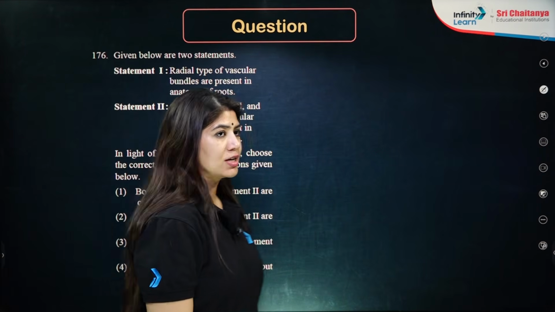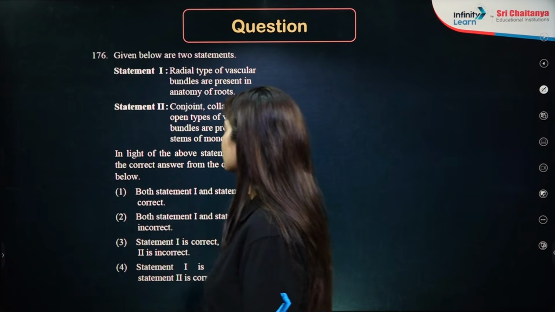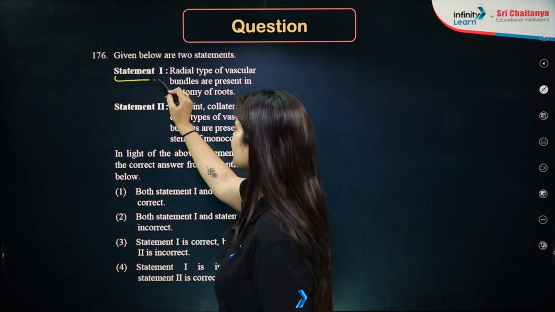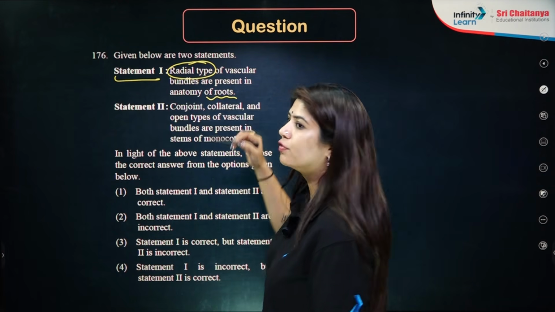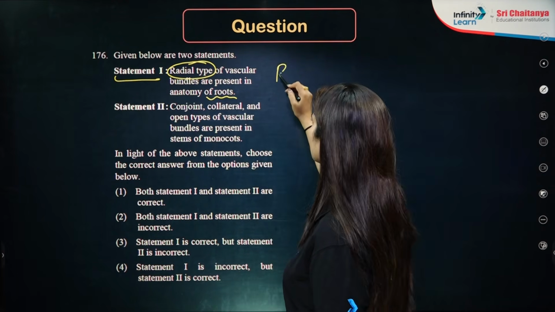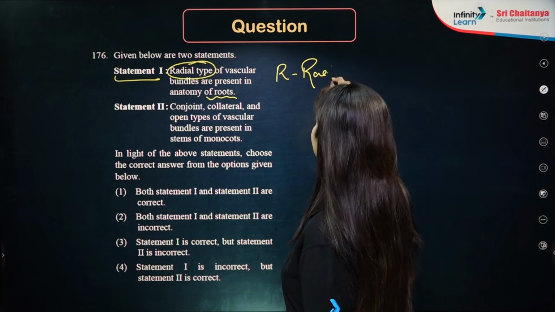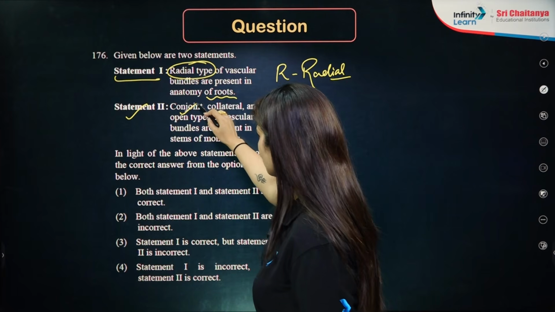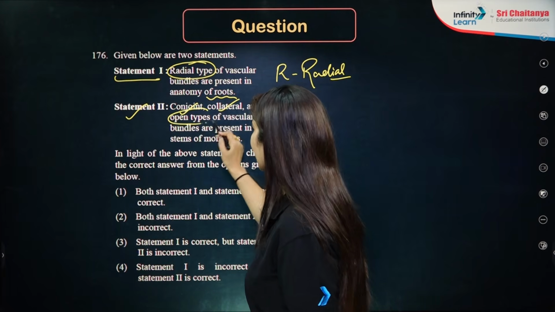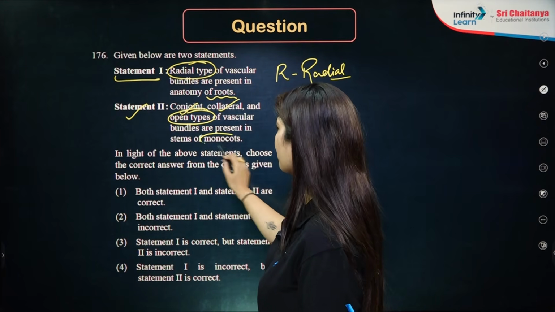Next question. In the next question, we have two statements. Number 1 statement is, radial type of vascular bundles are present in anatomy of roots. Very simple. For roots there will be radial type. Perfectly correct statement. Number 2 says, conjoint, collateral and open type of bundles are present in monocot.